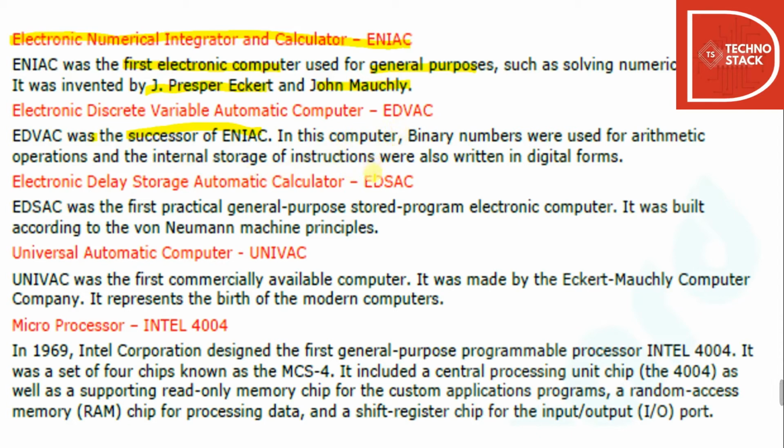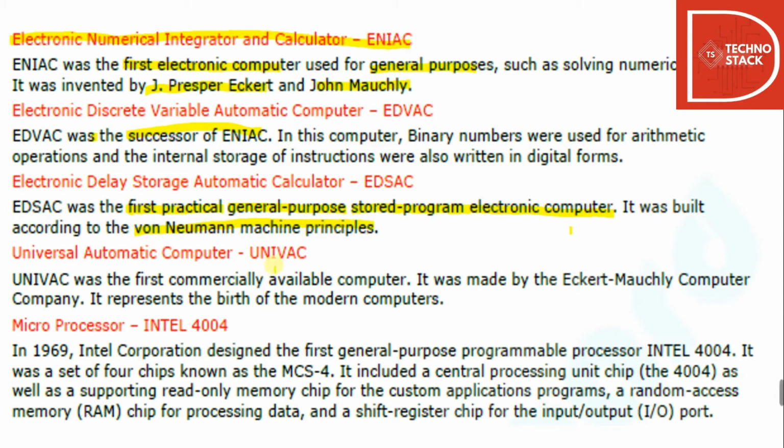After EDVAC was EDSAC, that is Electronic Delay Storage Automatic Calculator, the first practical general purpose stored program electronic computer. So it was general purpose, used for all the general arithmetic and numerical problems, stored program. So it had all the storage capacity and was an electronic computer. It was built according to von Neumann machine principles.